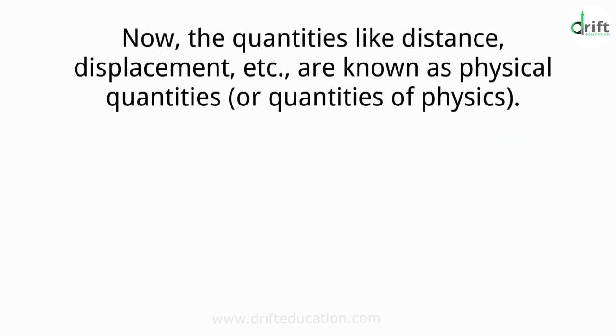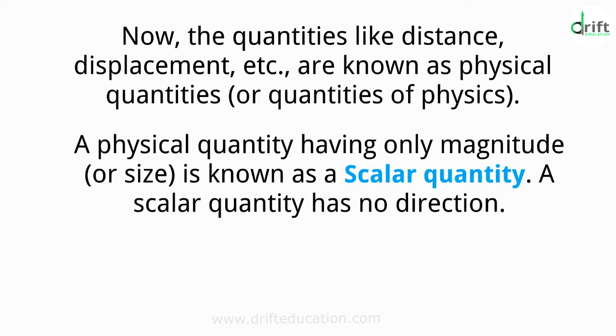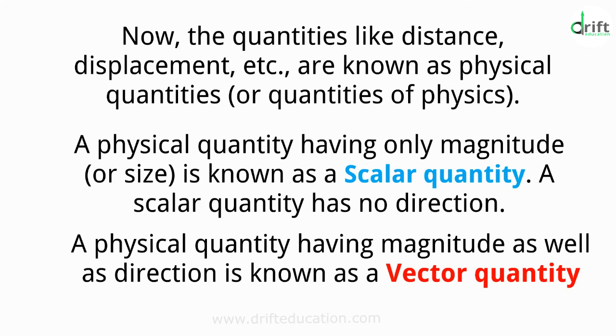Now, the quantities like distance, displacement, etc. are known as physical quantities or quantities of physics. A physical quantity having only magnitude or size is known as a scalar quantity. A scalar quantity has no direction. On the other hand, a physical quantity having magnitude as well as direction is known as a vector quantity.